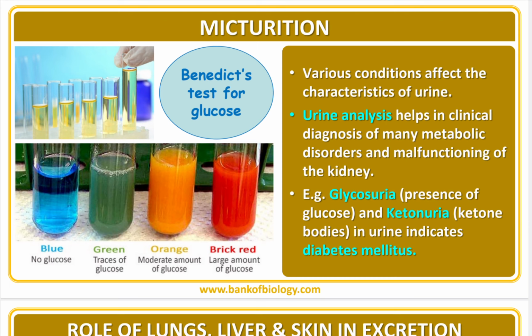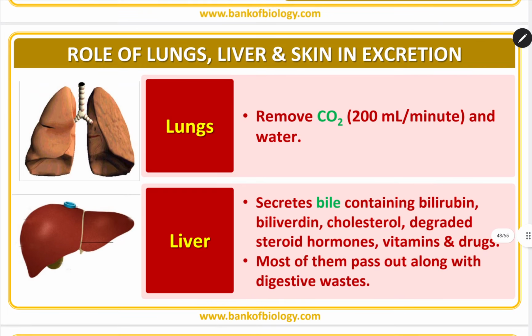For example, glycosuria, the presence of glucose in urine, and ketonuria, ketone bodies in urine, indicate diabetes mellitus. Here in the diagram you can see blue color, no glucose; green color, trace of glucose, that is the Benedict test of glucose. Orange, moderate amount of glucose, and brick red, that is a large amount of glucose. Next, role of other organs.